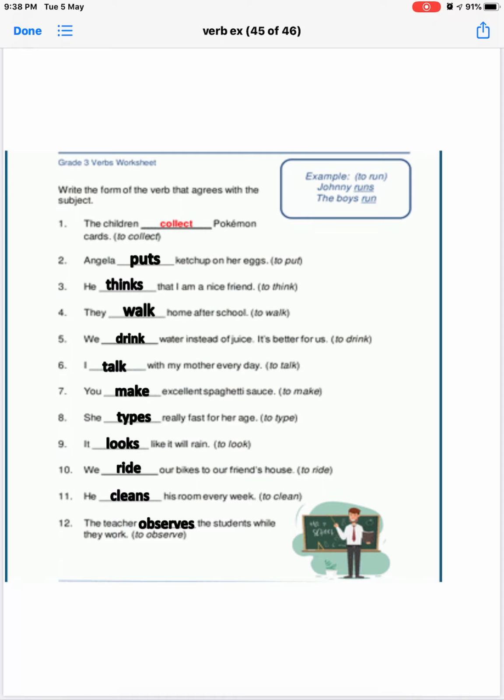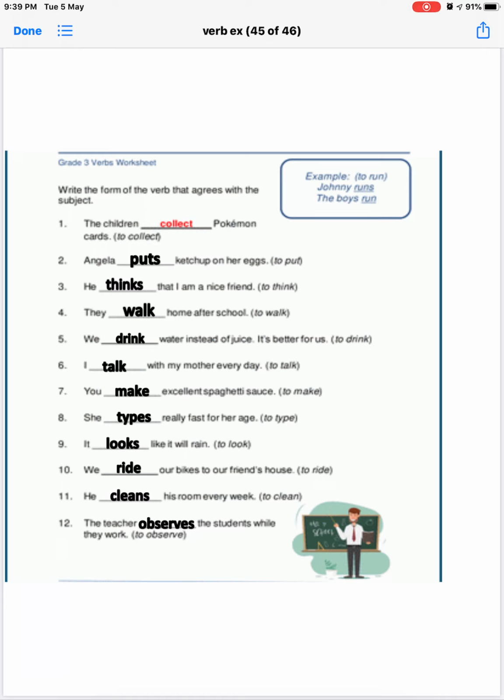So here, students, this is one thing to mind: he, what is the subject? He is the subject here. He is a singular subject. So we make our verb plural. He thinks. Next, they walk home after school, to walk. They, plural subject. So we make our verb singular.